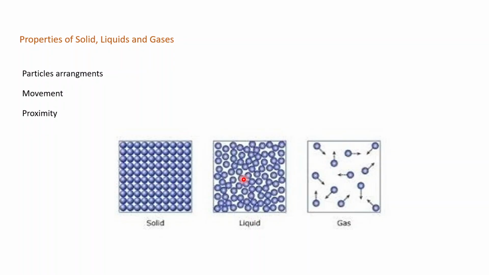Most of the particles in liquids are touching one another. It is a common error, carefully listen, it is a common error to think that they are well separated. They are not well separated. The particles in a liquid are touching one another. Their proximity is close together. Now, gas. Gas particles have a random arrangement, no definite volume, and expand to fill the container. With respect to motion, they move everywhere rapidly and spread throughout the container. Their proximity is far apart. They are far apart from each other.